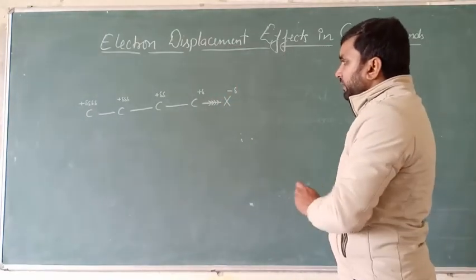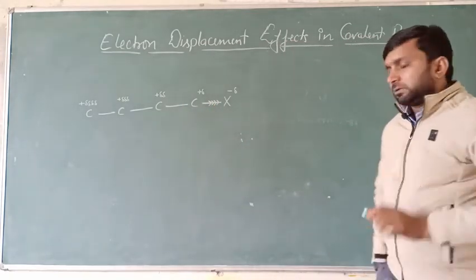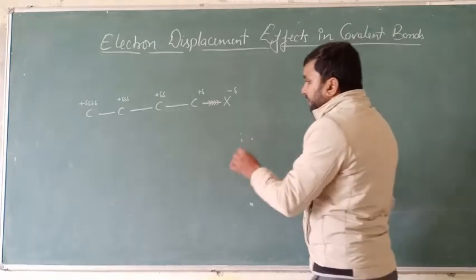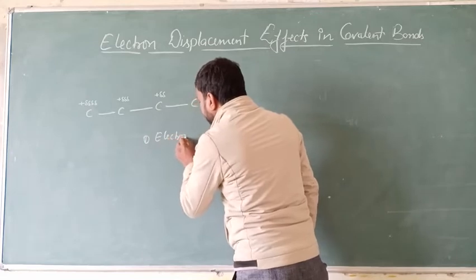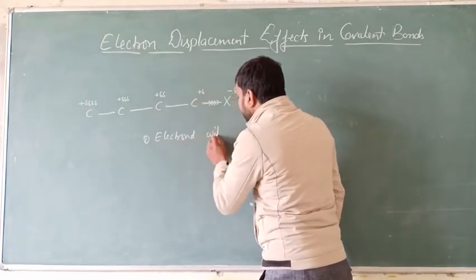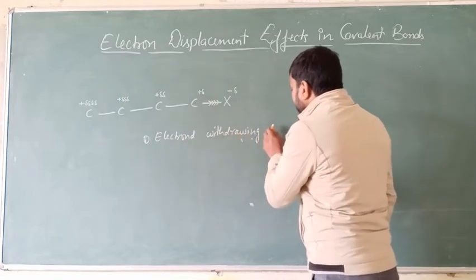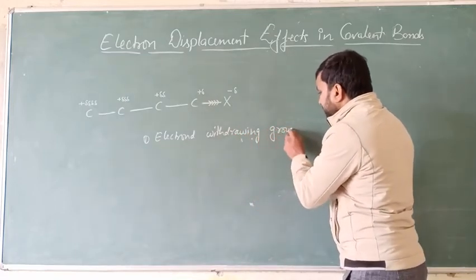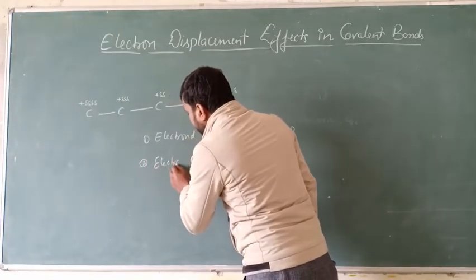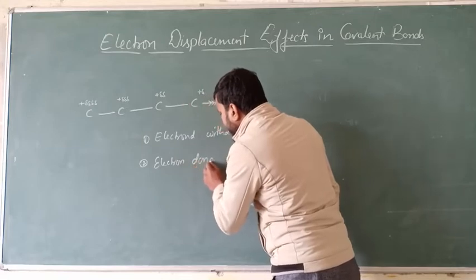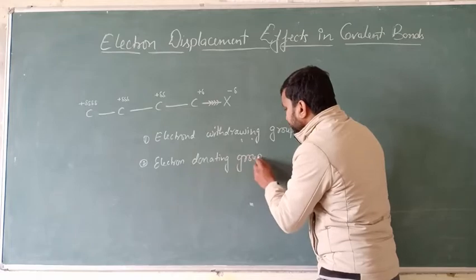Now inductive effect, here we have seen that the atom attached to the carbon withdraws the electron. There are two types of group. One is called electron withdrawing group, and second is called electron donating group.